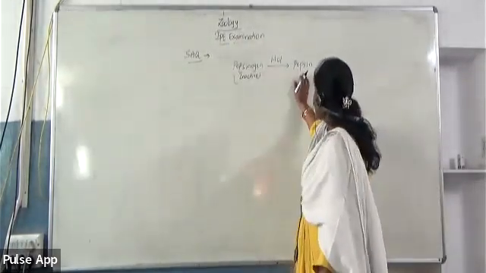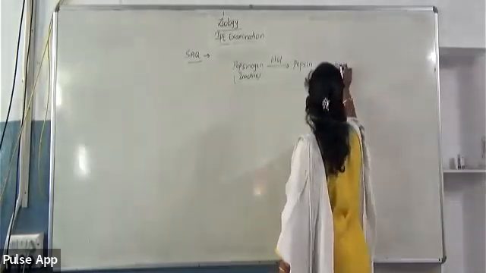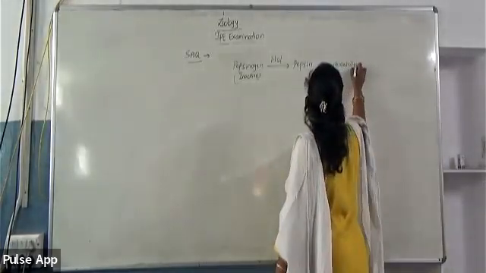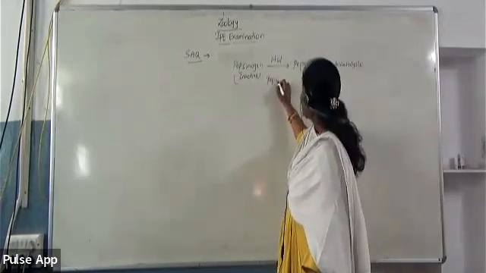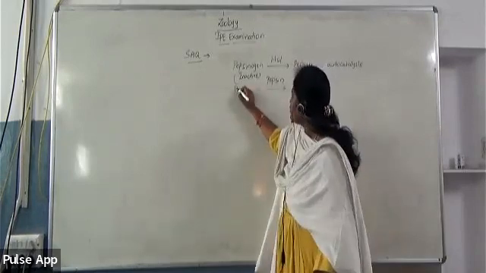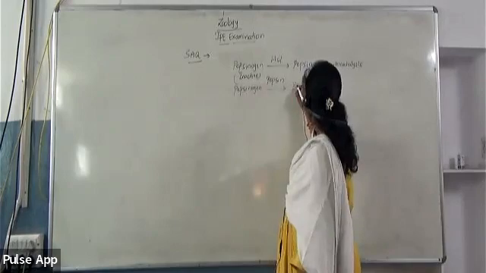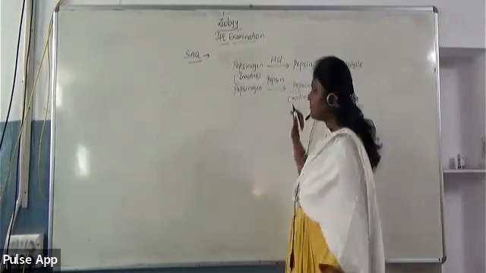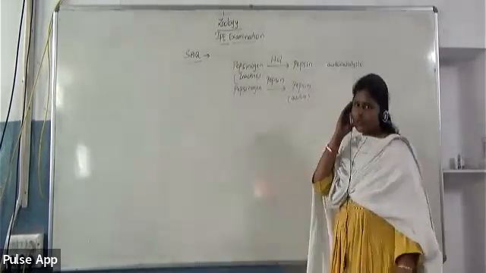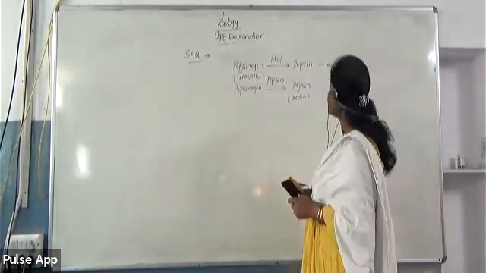Once pepsin is activated, it performs autocatalysis. What is autocatalysis? This small amount of pepsin will convert the remaining inactive pepsinogen into active pepsin, catalyzing on its own, for its own. That is called autocatalysis.